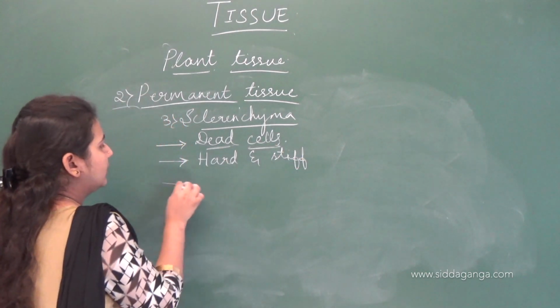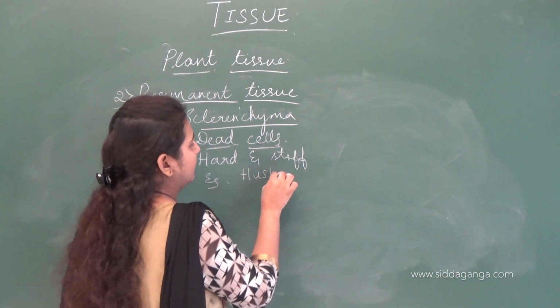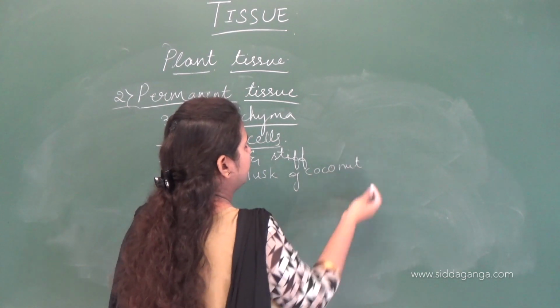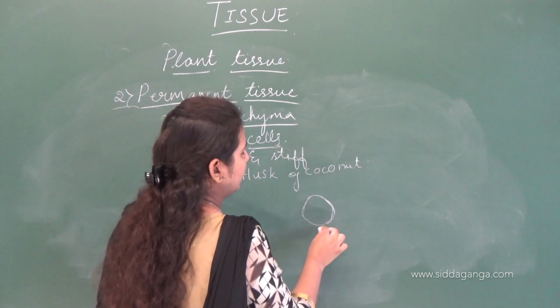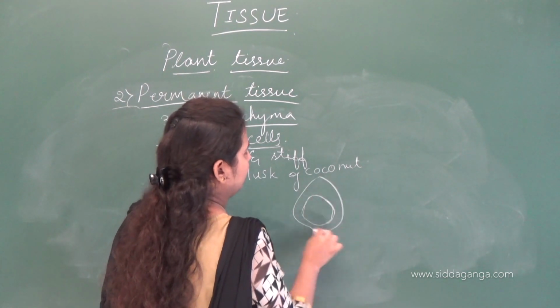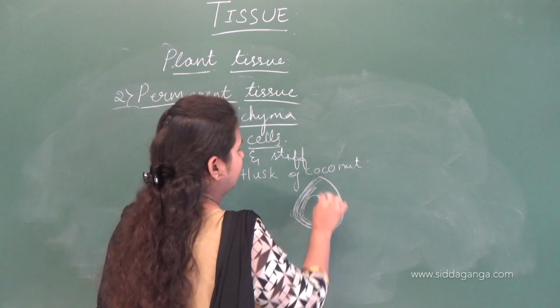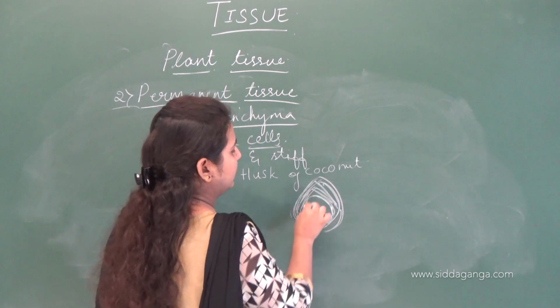You might have seen the husk of coconut, the fiber. If this is a coconut inside, on the outer surface there is a husk which you usually remove, the brown color husk. This fiber is too hard and too strong, isn't it?